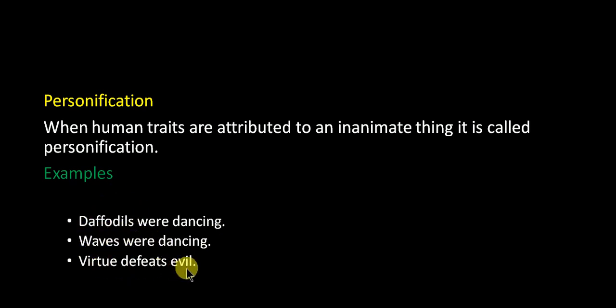Virtue defeats evil, as if evil and virtue are two armies fighting each other and one defeats the other. This is again personification. Virtue and evil have been personified as fighting armies. Understand it, students? Personification you have understood.